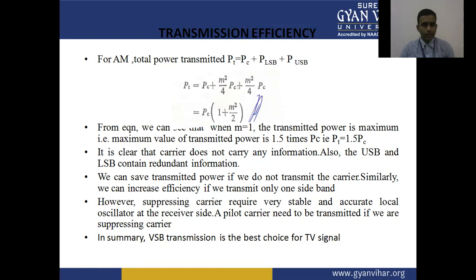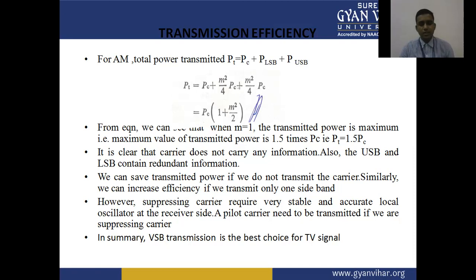It is clear that the carrier does not carry any information. Also, the USB and LSB contain redundant information. We can save the transmitted power if we do not transmit the carrier. Similarly, we can increase the efficiency if we transmit only one sideband. However, suppressing the carrier requires a very stable and accurate local oscillator at the receiver side. A pilot carrier needs to be transmitted if we are suppressing the carrier.